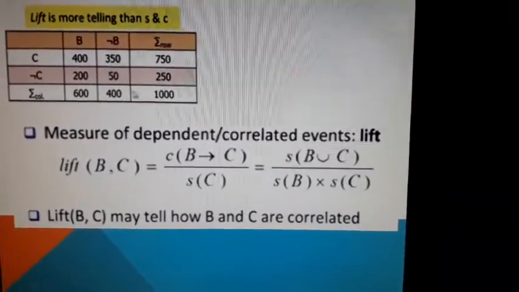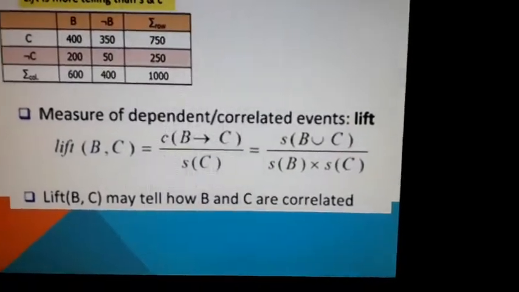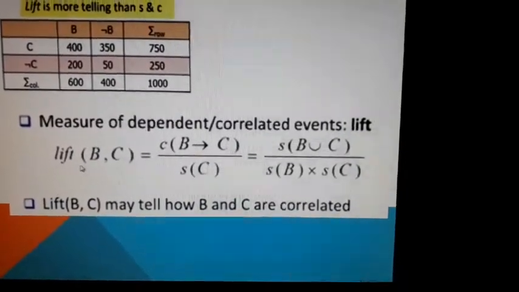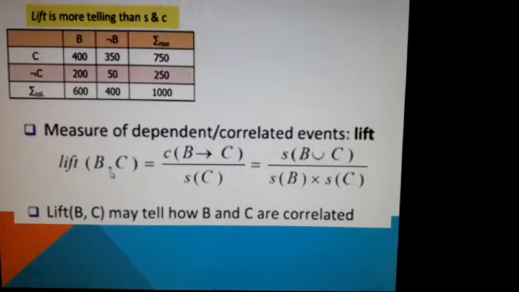Now we'll go back to the table later. First of all, we'll look at the formula again. So lift, now here the two events are B and C.